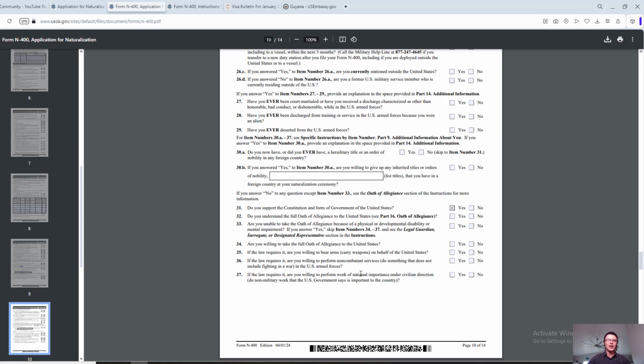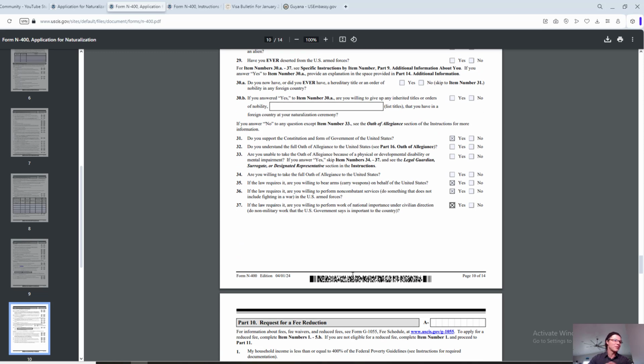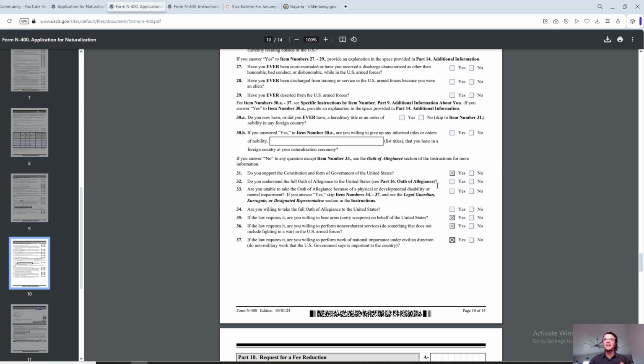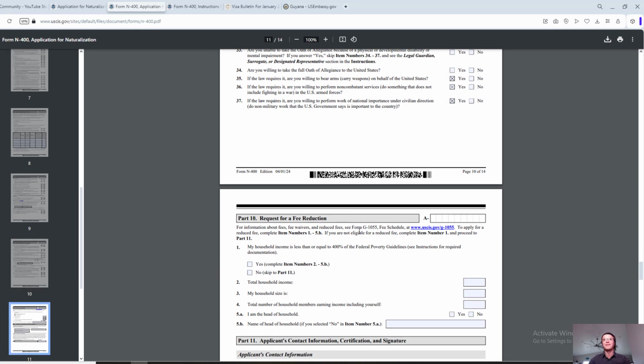So obviously you have to keep in mind that these are going to be yes. If the law requires it, are you willing to bear arms, carry weapons on behalf of the United States? Yes, of course. If the law requires it, are you willing to perform non-combatant services? Yes. If the law requires it, are you willing to perform work of national importance? Yes. So if you're saying no to any of these questions, then be prepared to receive some questions during the naturalization interview, asking why you don't want to take a full oath of allegiance to the United States, so why are you applying for U.S. citizenship? All right, keep that in mind.